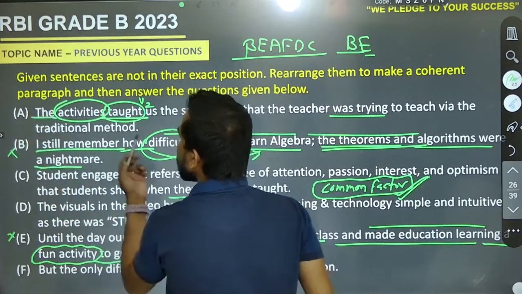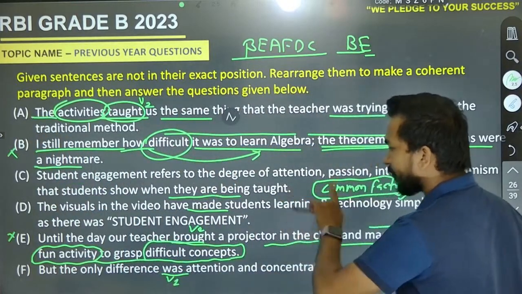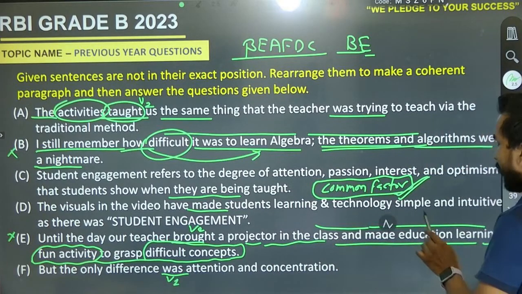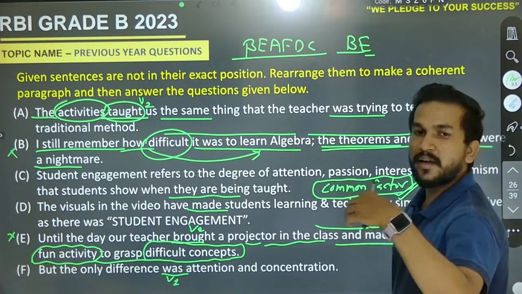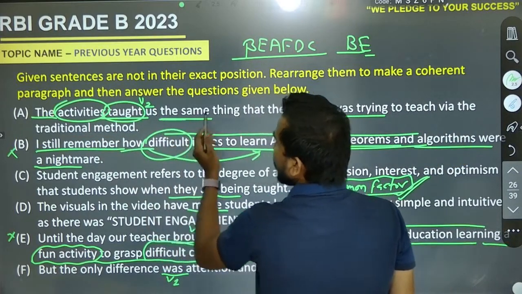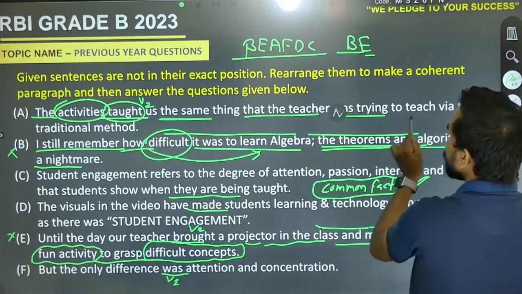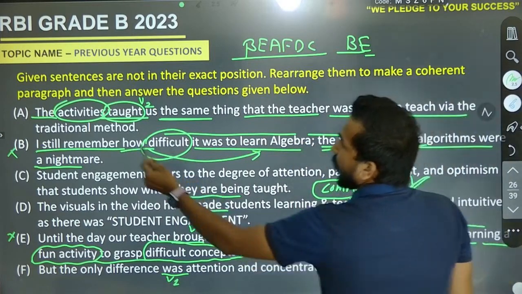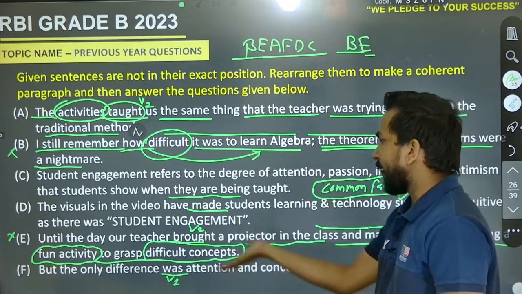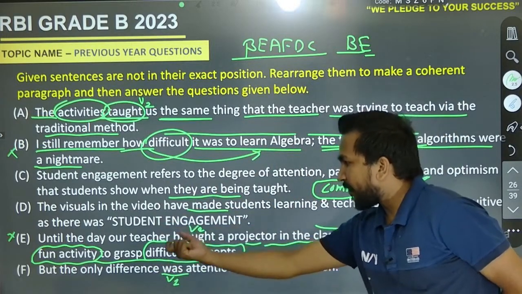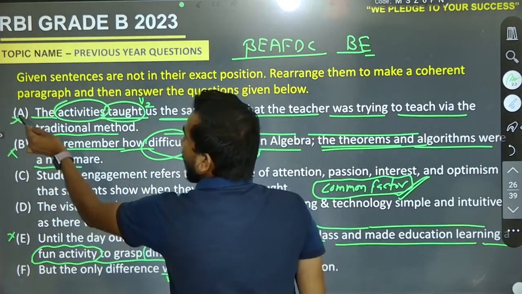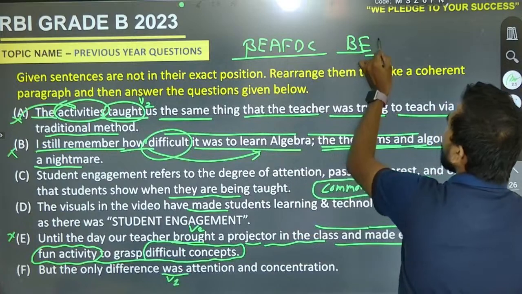The activities taught us what type of activities were done on a projector, and that made education learning a fun activity. So what was the activity? The activities taught us the same thing that the teacher was trying to teach via the traditional method. So the teacher was using the traditional method while he came one day with a projector. So it must be A, because we have attached the activities also. So it must be A.